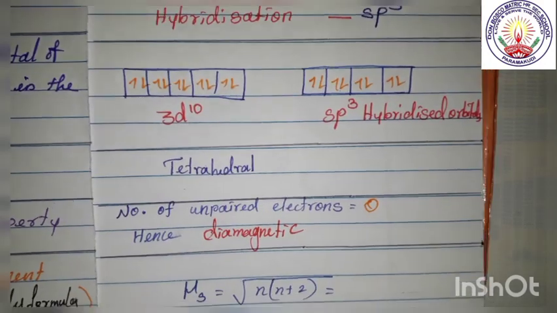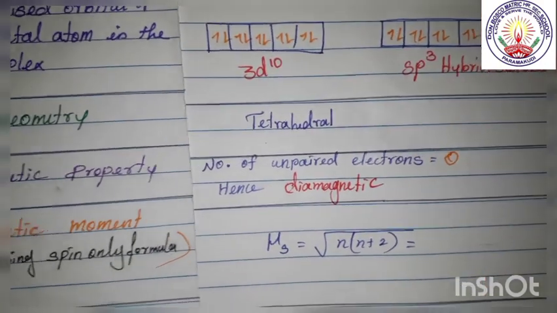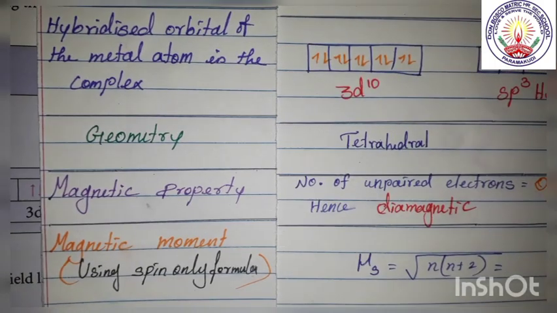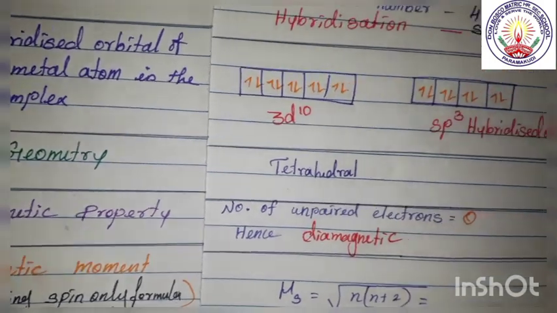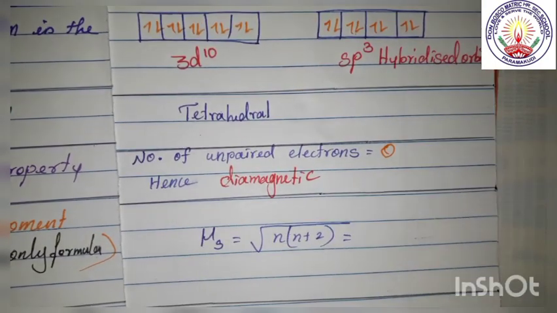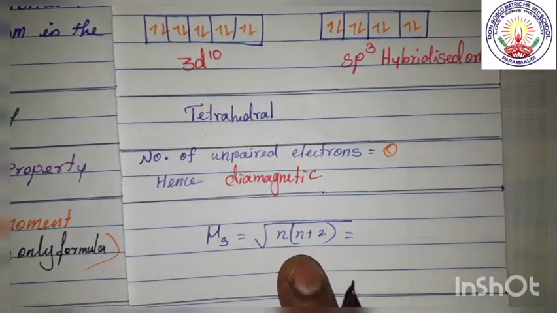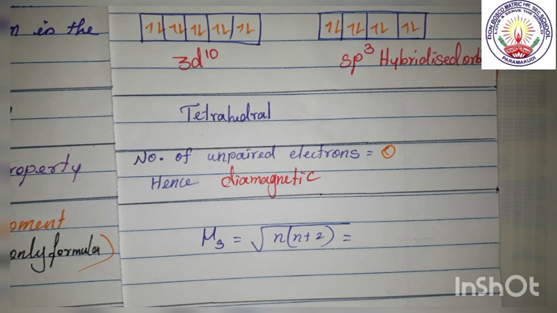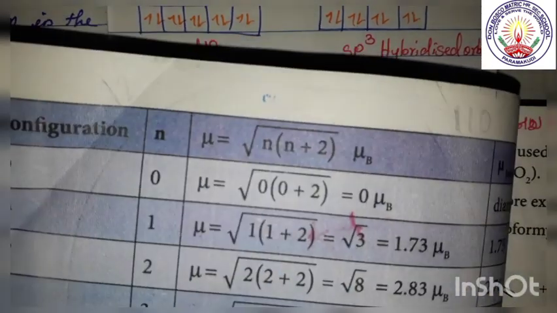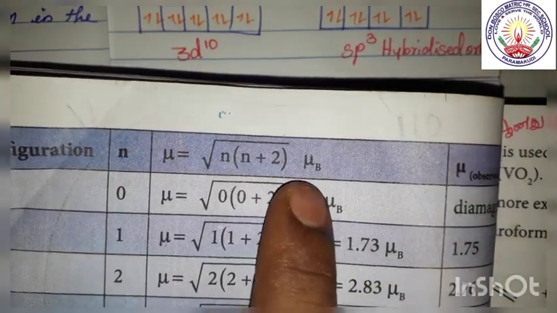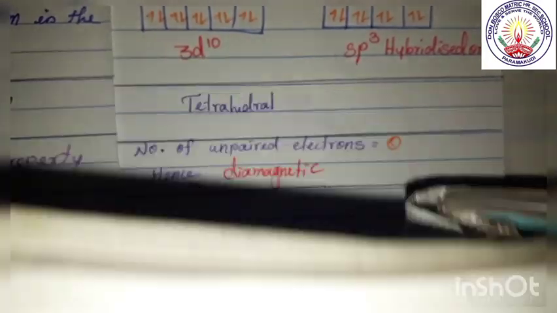Okay, next we shall see magnetic moment, that is using the spin only formula. So mu s equals root of n(n+2), this is the formula for the spin only formula. Now since the number of unpaired electrons is 0, we have learned earlier that this is the formula, so we have 0 here.